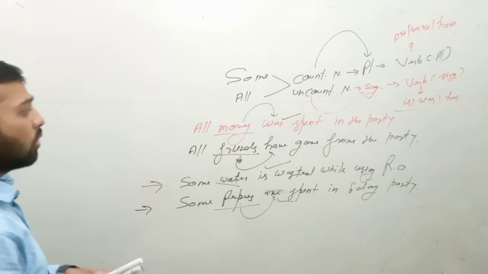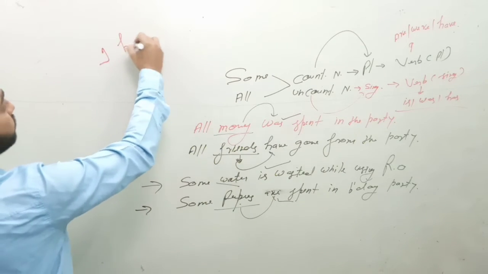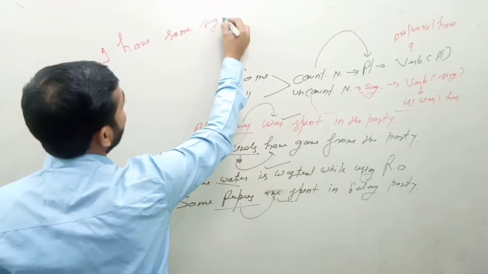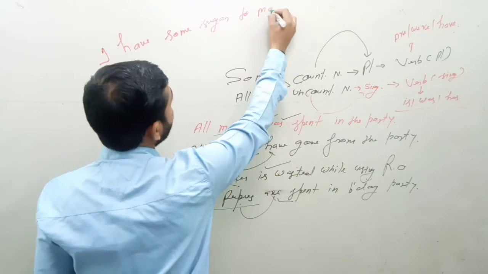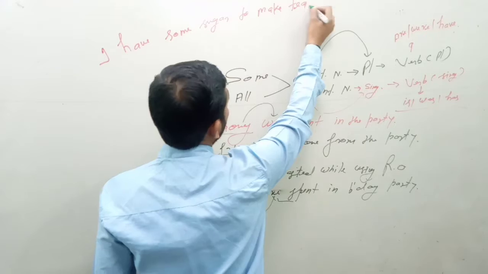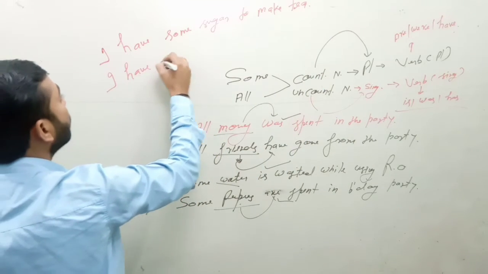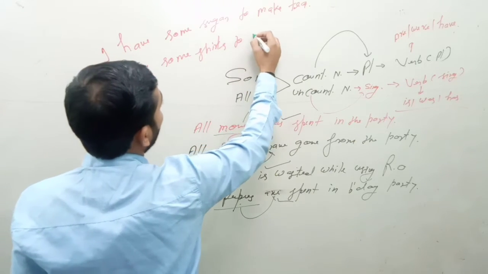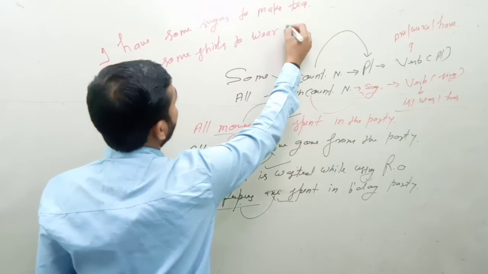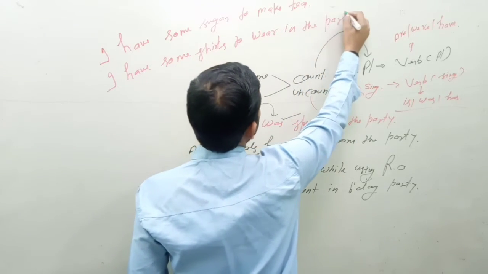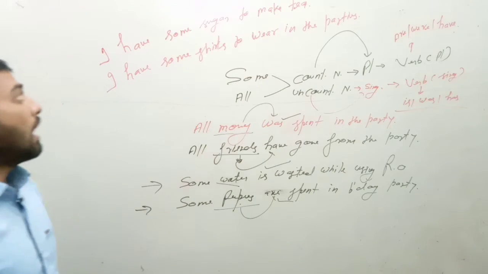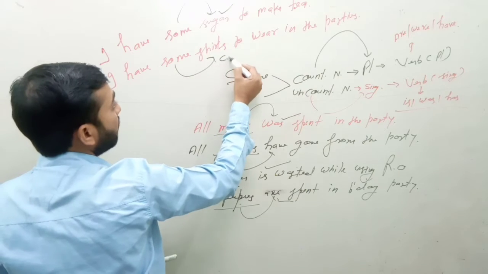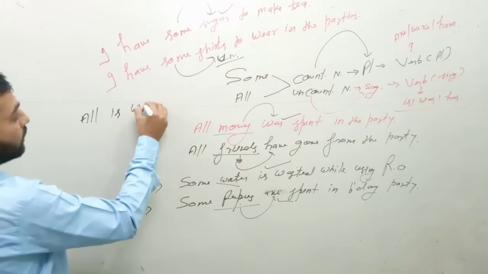You can have more examples also, like: I have some sugar to make tea. You can use "prepare" also. And you can say: I have some shirts to wear in the parties. So after "some" you can use an uncountable noun, and after "some" a countable noun, always in plural sense.